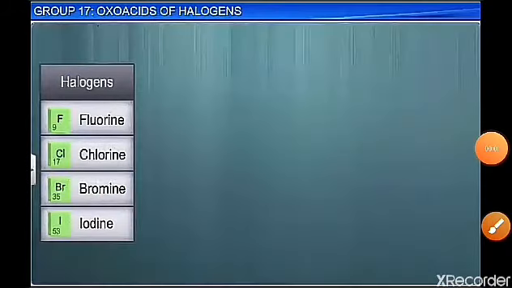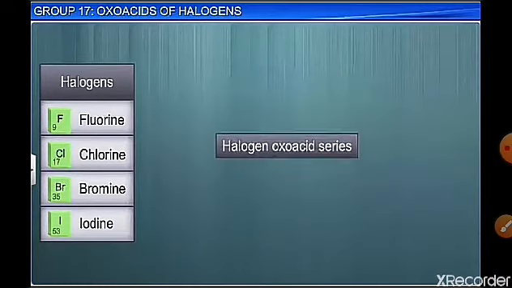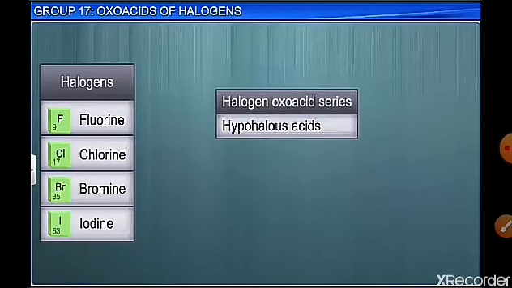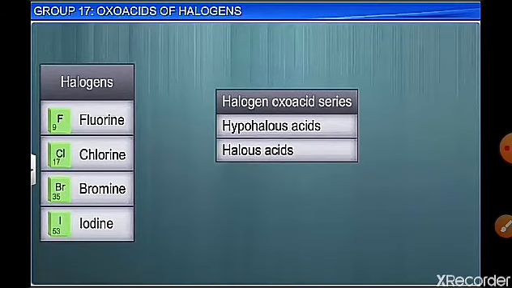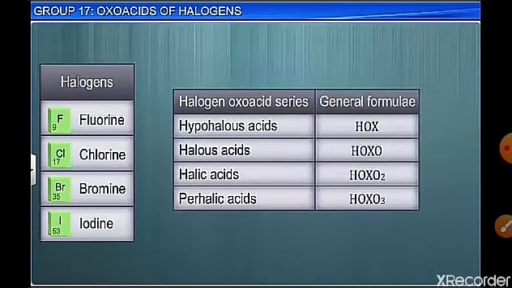Now the oxoacids of halogens. Halogens form different oxoacid series. We shall discuss which are the different series. The first is hypohalous acid, next is halous acid, third is halic acid, and the fourth is perhalic acid, with general formulas HOX, HOXO, HOXO2 and HOXO3 for the different haloacid series.